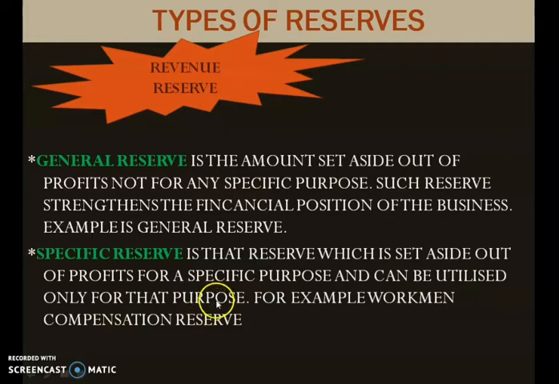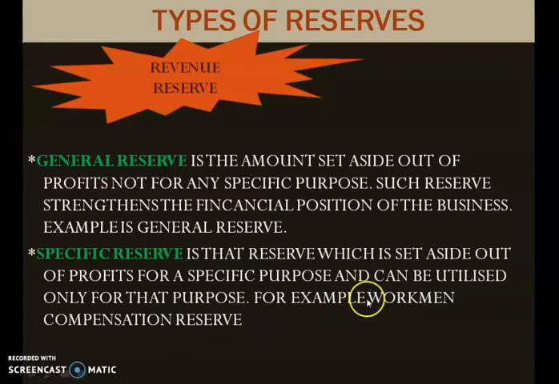So children, when we are creating some specific reserve, you have to remember that this reserve will be used only for the purpose for which it is created. For example, we have workman compensation reserve.